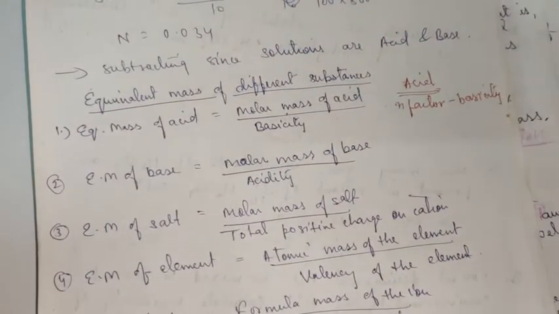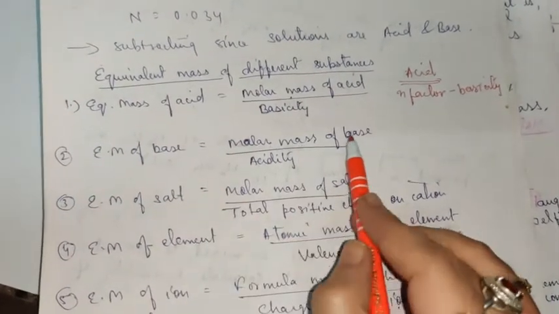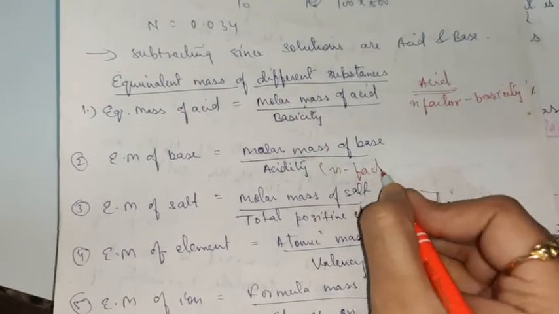I'll discuss it with examples also. Equivalent mass of base is what? Molar mass of base upon acidity. So here acidity corresponds to n factor.